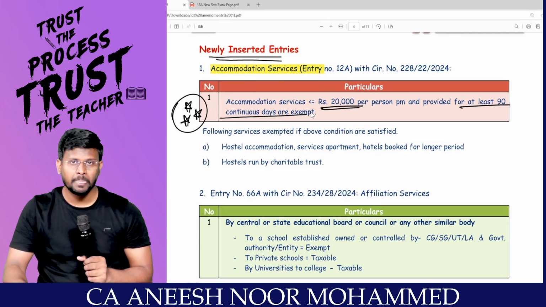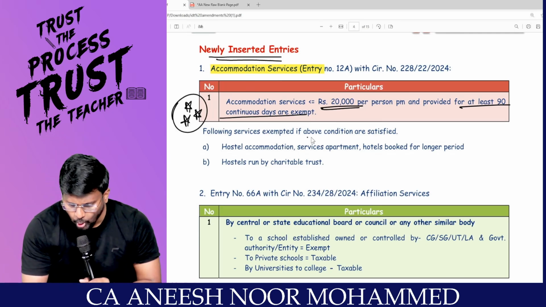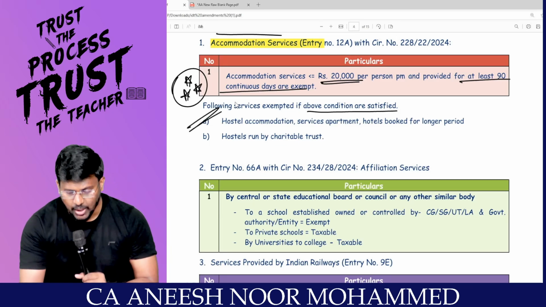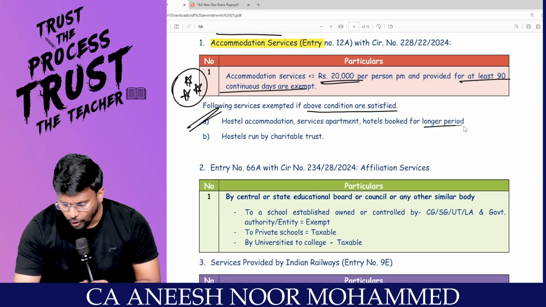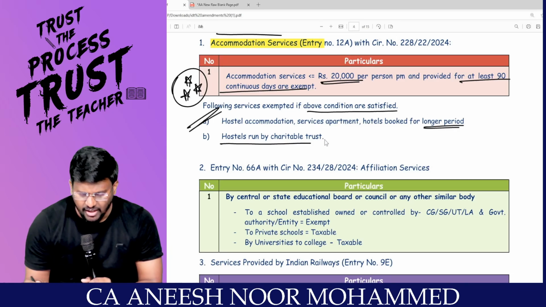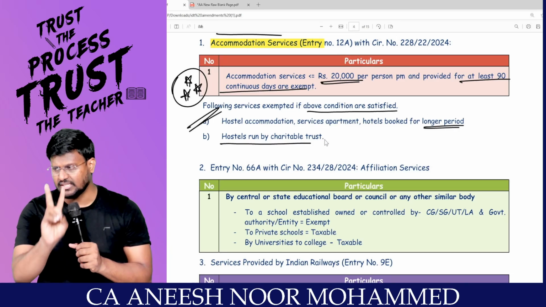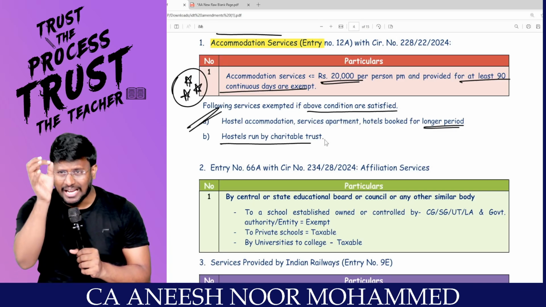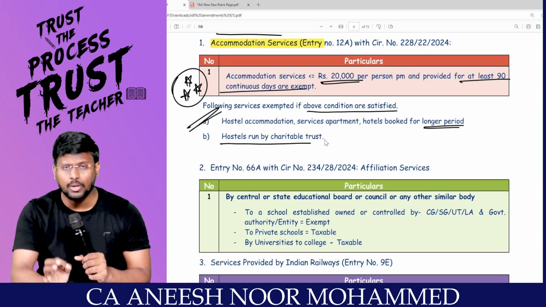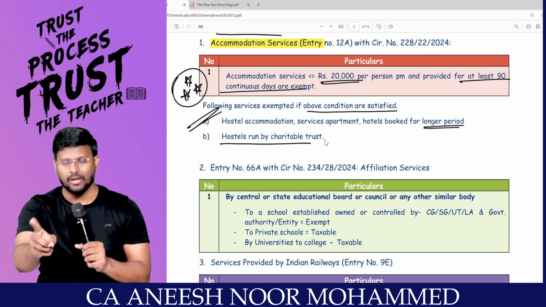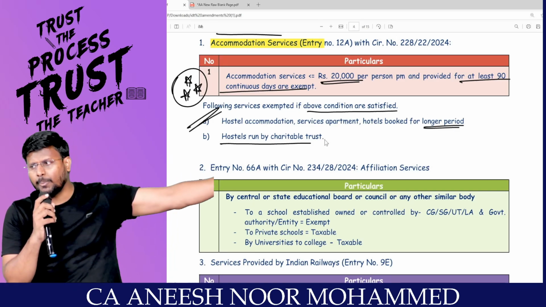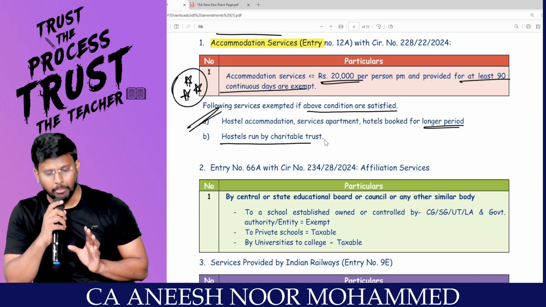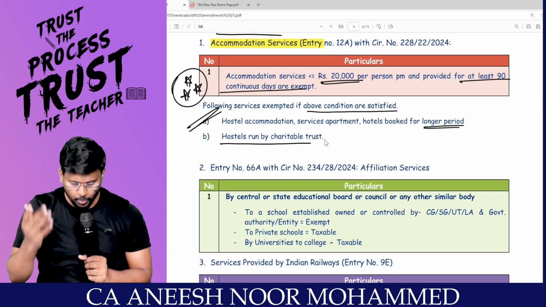Very good. Following service exempt, if the above conditions are satisfied, this is the one-line summary. Hostel accommodation, service apartment, hostel booked for longer period, hostel run by charitable trust, if two conditions are satisfied. Condition number one, the accommodation service value should be less than or equal to 20,000 per month per person. And you should book for a longer period. If you are booking only for 1 month, 2 months, then it will be taxable. Super.